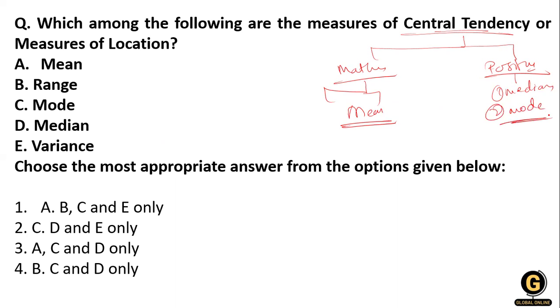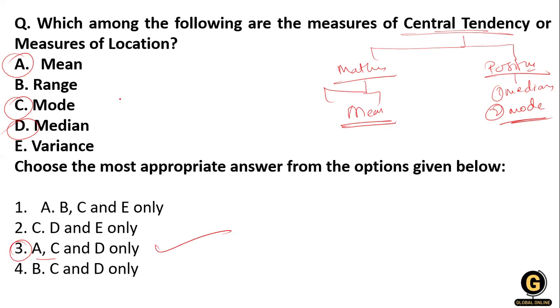So this is central tendency, a measure of location. So the option is very clear in front of us: mean, mode and median. The option ACD, option number 3, is the right answer for this question.